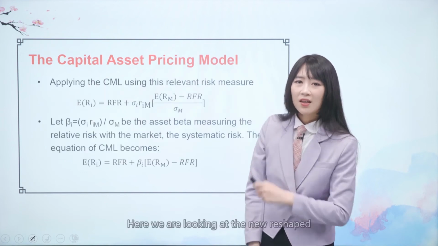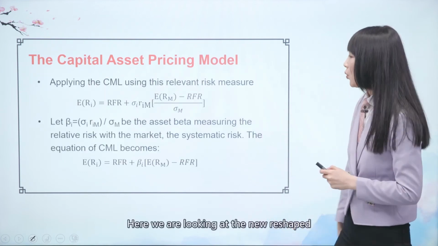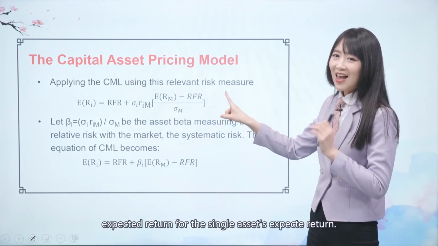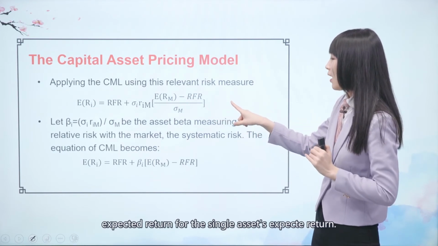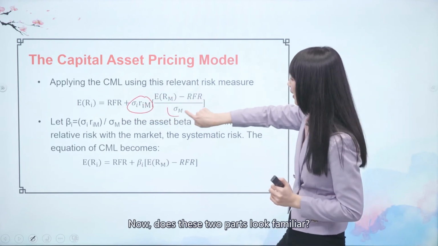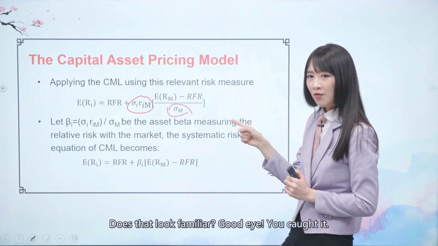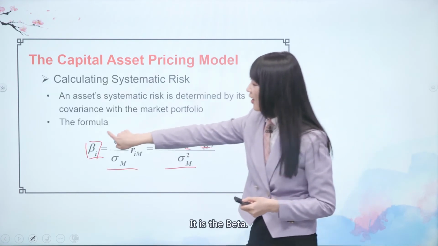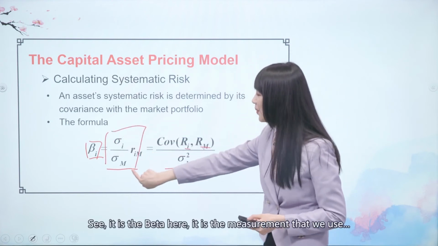Here we are looking at the new reshaped expected return for a single asset. Do these two parts look familiar? Good eye, you caught it. It is the beta.